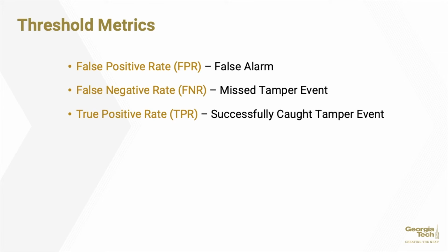There was no actual physical tampering with the device. This was when the previous description of environmental changes was brought in, specifically if an individual were to move past the component device, which is important in an environment where there may be many people or even just occasional passers-by moving through the system. A false negative event would be when a tamper event occurred, but the algorithm did not detect it. It was not triggered or flagged as an actual malicious event, and it slipped through the system as a result. True positive was the goal, the success goal for the system, when it would detect an actual tamper event that occurred in real time and successfully report it.